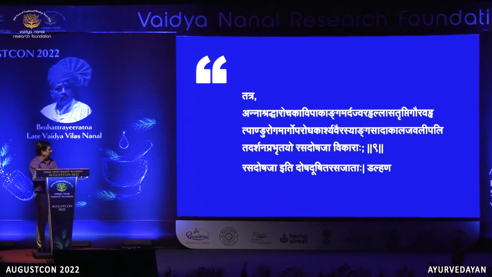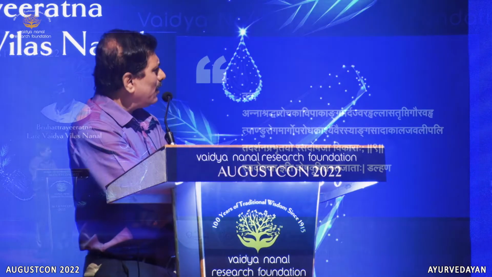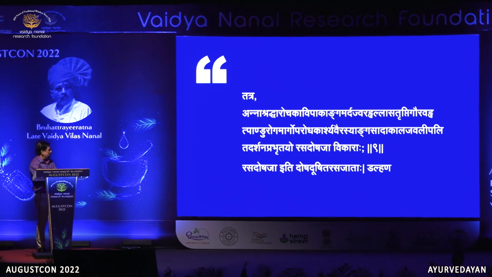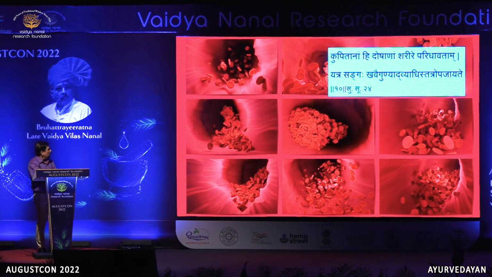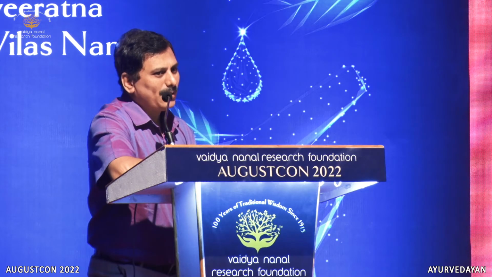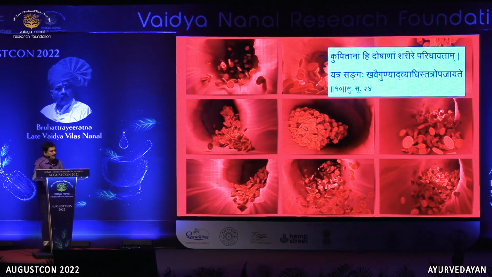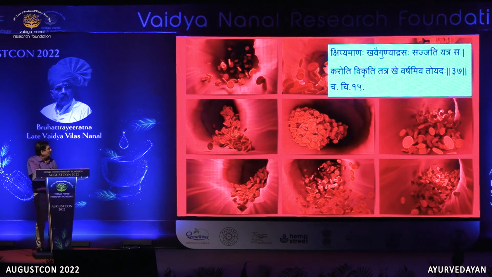Same way, in Sushruta Samhita also, the list of rasa pradoshaja vyadhi are given, almost the same, similar. So we'll not go in details of that. Like I said, that Sroto Rodh is very much linked with Rasa Pradosh. The same concept is found at many places in the text. Kupitanam hi doshanam sharire paridhavatam yatra sangaha ka vaigunyat vyadhis tatropajate. Sangha. And what is that sangha?